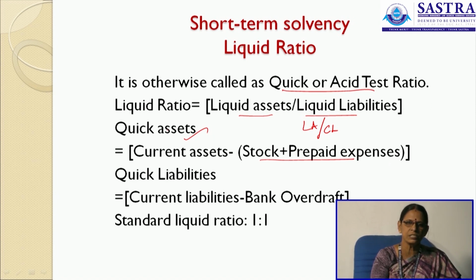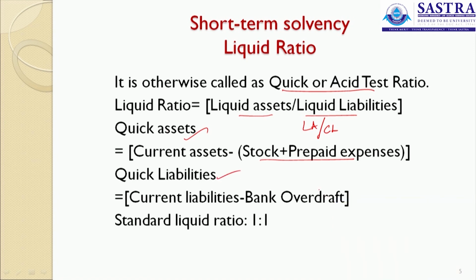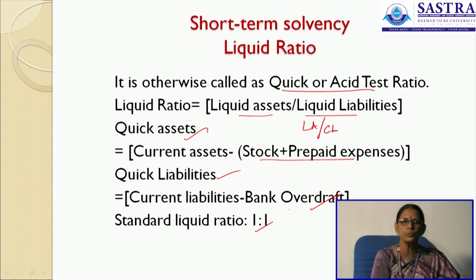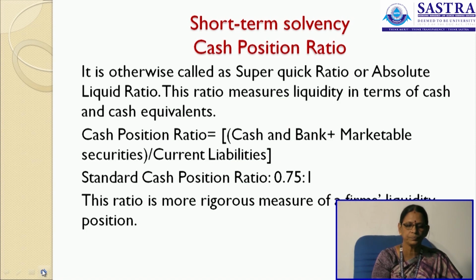How far are these assets quickly convertible into cash? Quick liabilities: current liabilities minus your bank overdraft. Now, the standard liquid ratio is 1:1. That is, your liquid assets divided by liquid liabilities is 1:1, and always liquid assets must be equal to your liquid liabilities.